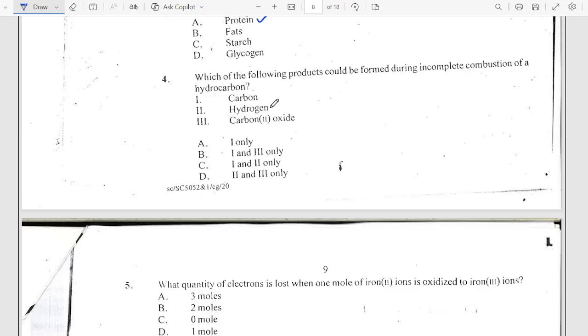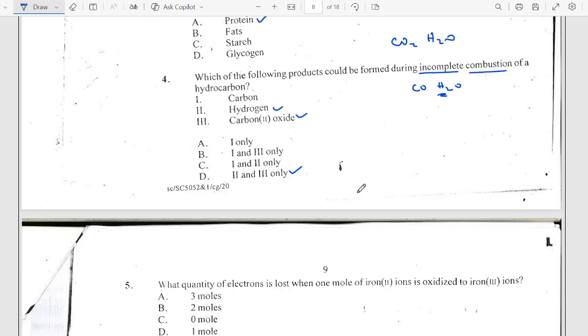So in this case we can go ahead and choose these two, that means I and II, which is D. But generally, it's even written here, incomplete. Complete combustion is CO2 plus water, but incomplete combustion gives CO. It's actually supposed to be CO and water, but sometimes it can just be hydrogen.